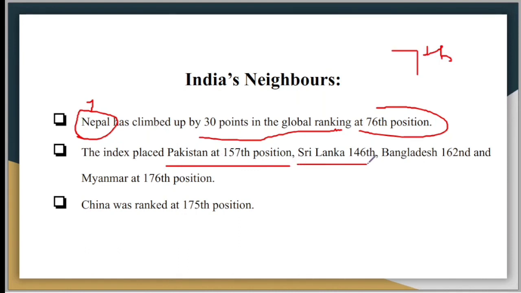So Sri Lanka is ranked at 146th, Bangladesh has been labeled at 162nd, Myanmar has been ranked at 176th, and China has been given the 175th position. So these are not very good numbers. So that was about India and other countries which are associated with India, except for Nepal.